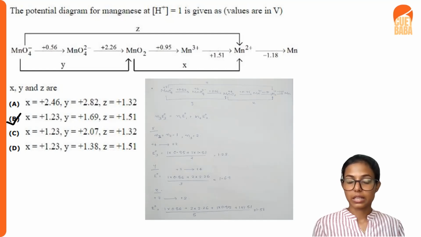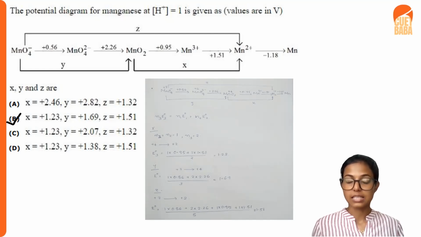So when we do this in the equation, we can calculate the value of E03 as 1 into 0.95 plus 1 into 1.51, divided by 2, which is equal to 1.23. 1.23 will be the value of x. Like that, we can calculate the value of y also.